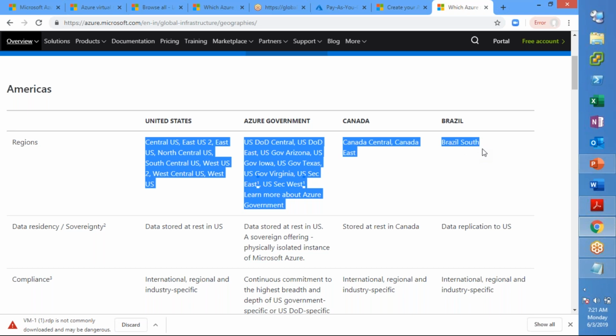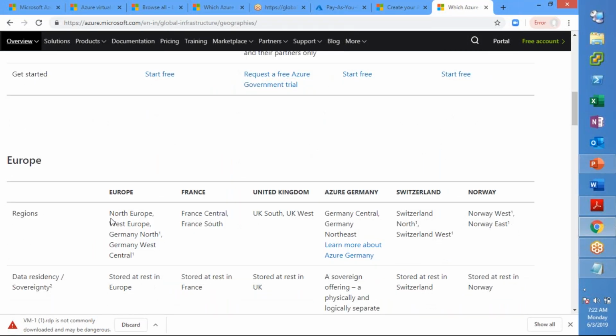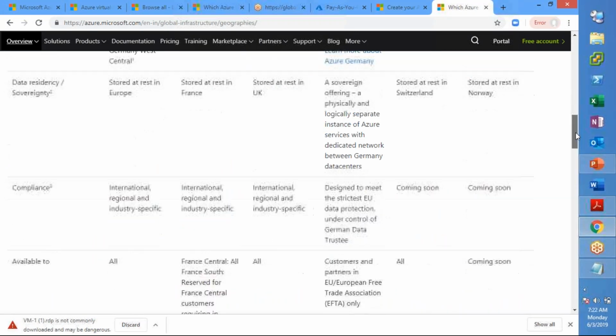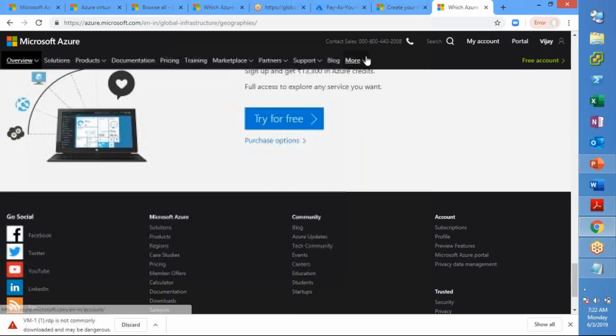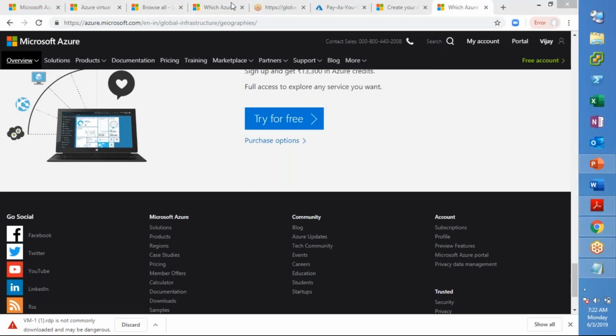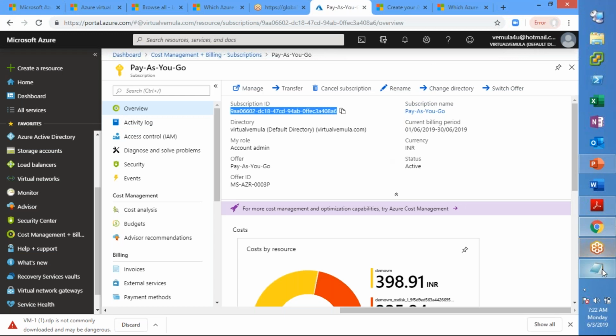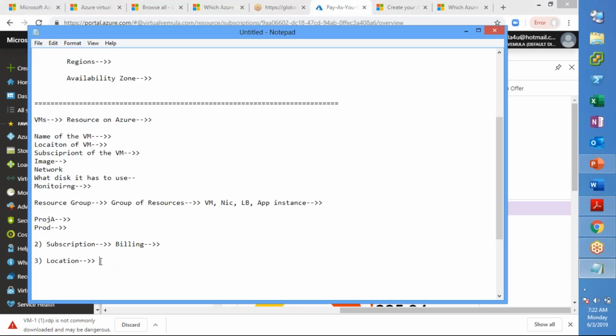You are provisioning a load balancer, let us say, then you will put that in the region that you want. If it is Americas, these are the regions, Europe, these are the regions, and so on. So before you plan the deployment of the resource, you should have all these things in place and know which region you are deploying your resource in.